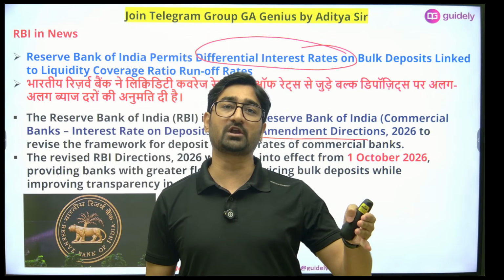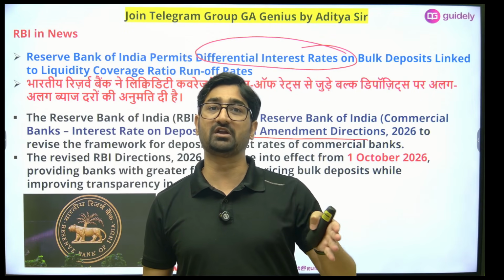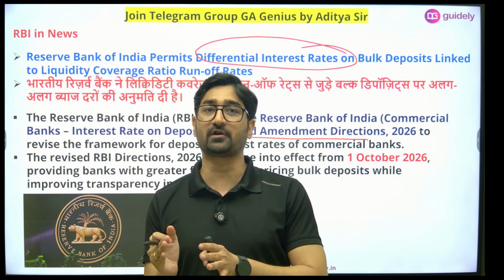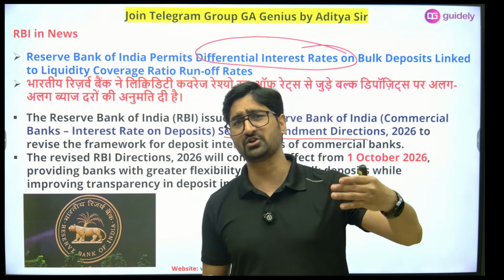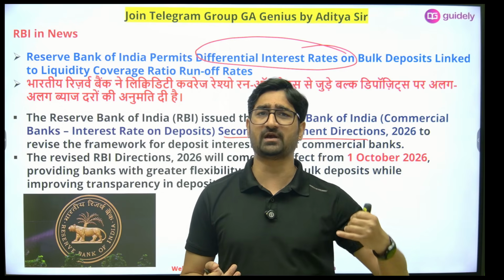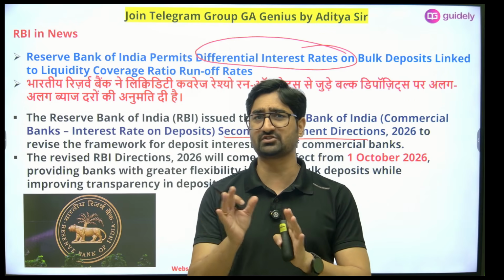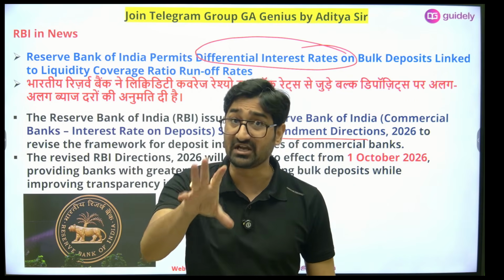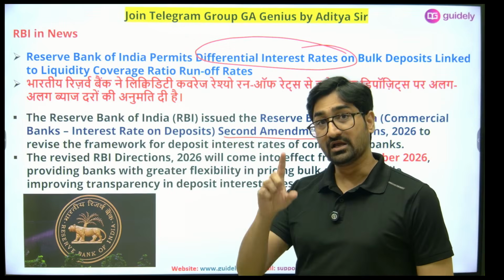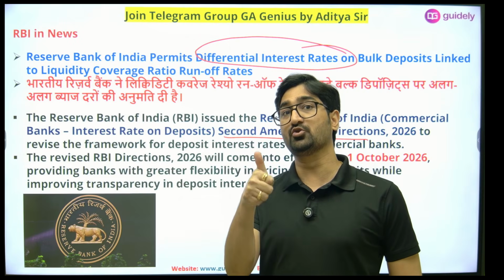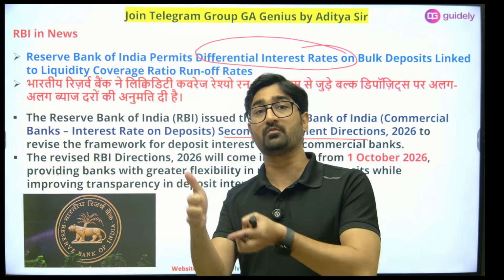First of all, we are talking about the topic like types of accounts. Within the types of account, there is a concept called bulk deposit. So what is the bulk deposit for commercial bank, bulk deposit for small finance bank, bulk deposit for RRB? What is the limit? That type of question. Static question you can expect in your exam. The reason being, there is a circular. So one pattern is going to be you can get the static question on bulk deposit.